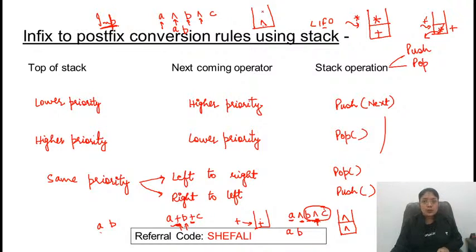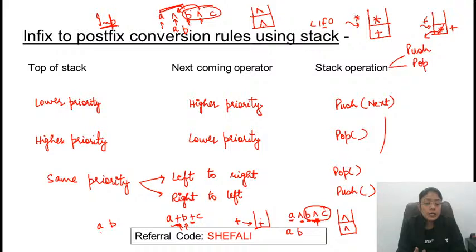considering the associativity. So if you pop this out, if you are saying that instead of push, pop should come here, so this will be popped out, right? So what does that mean? This is getting evaluated first. This is considered first. But which one should be considered first? Obviously this one. So this means that this is coming on top of this one. So we need to push this operator.